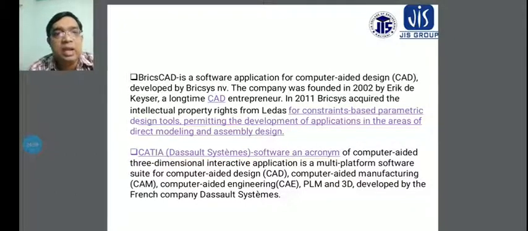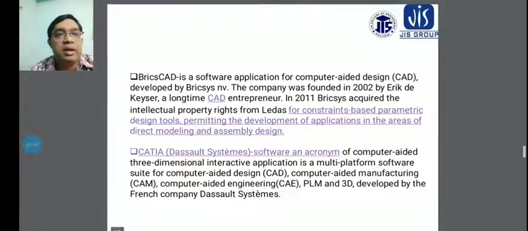And another is CATIA from Dassault Systems. This is its own software, and the acronym stands for Computer Aided Three-dimensional Interactive Application. It is a multi-platform software suite for computer aided design, used with multiple dimensions, 3D and interactions.